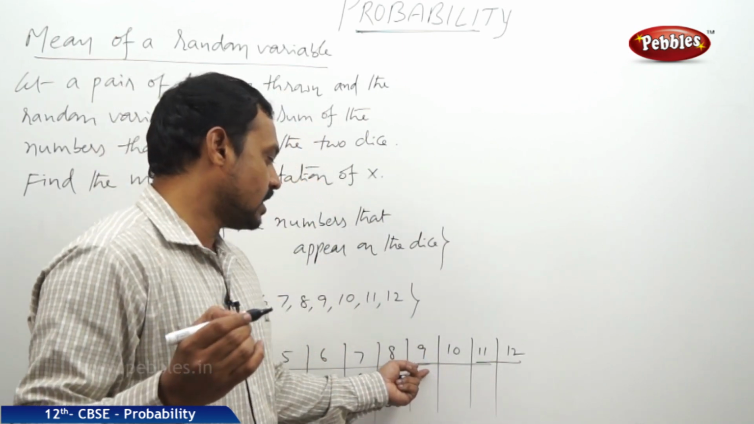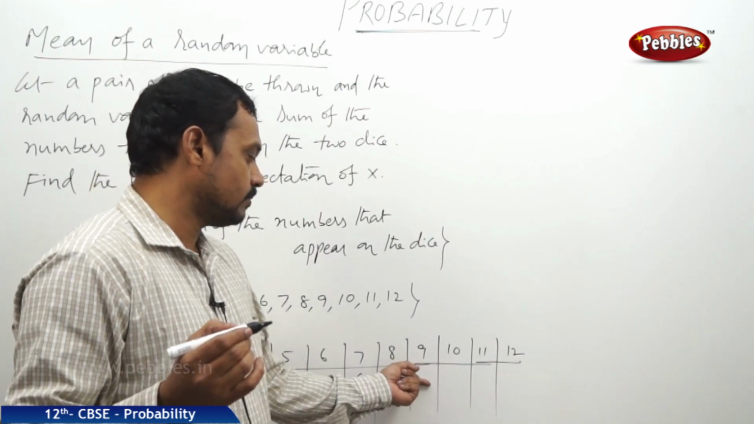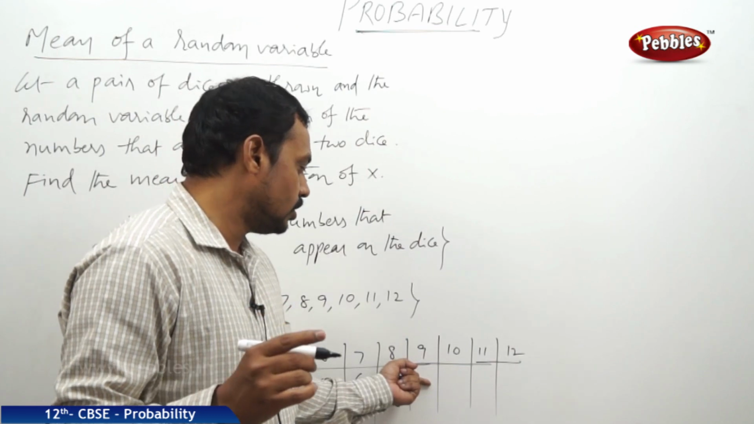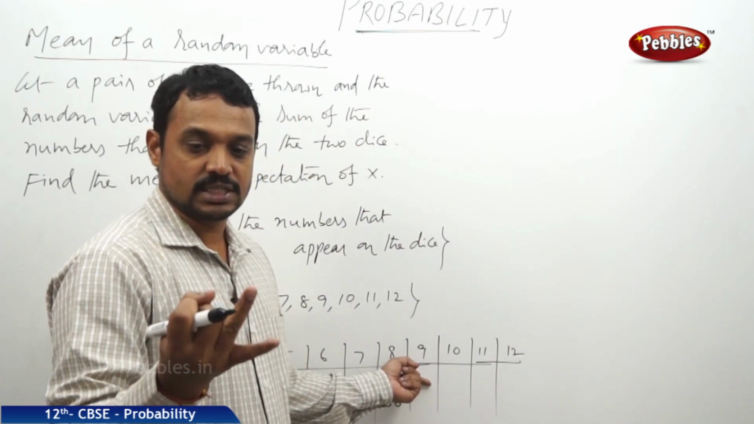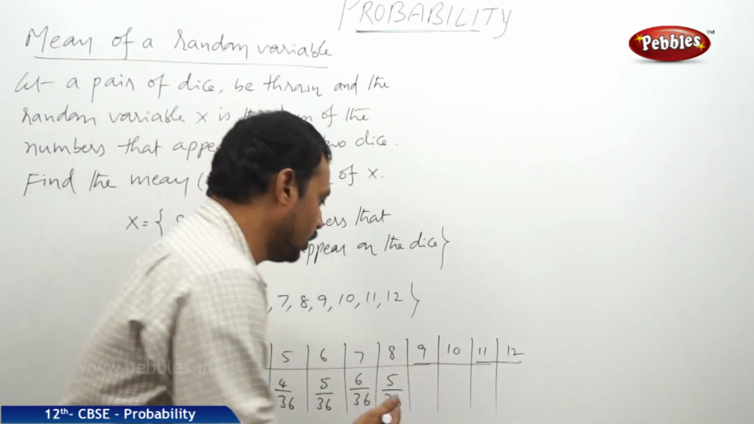9. The sum of the two dice is 9. In how many ways? It is 3, 6, 6, 3, 4, 5, 5, 4, only 4 ways.